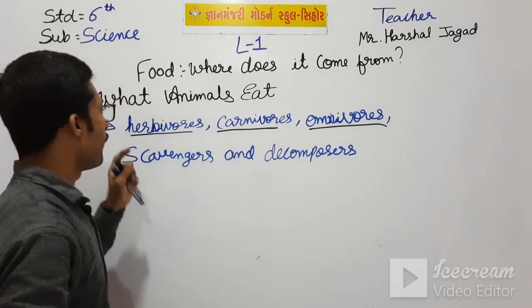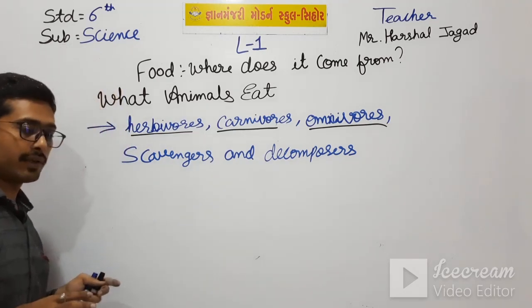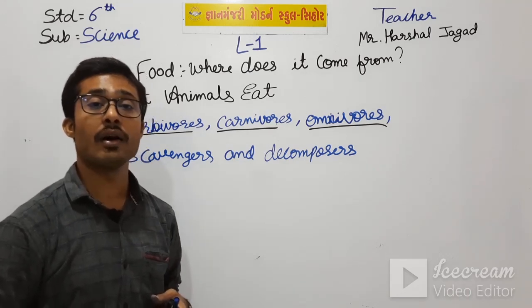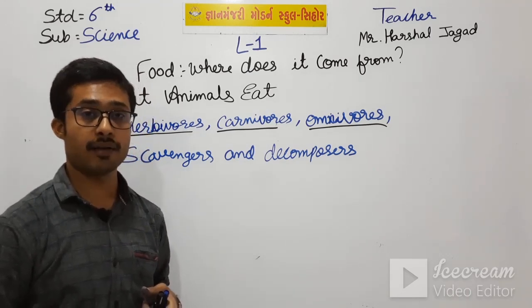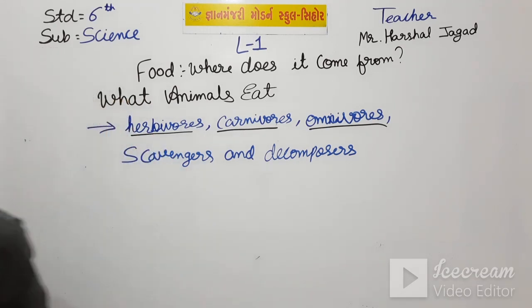So first of all, herbivorous animals. What are herbivorous animals? The animals which eat plants or plant products are known as herbivorous animals. So let me write this.